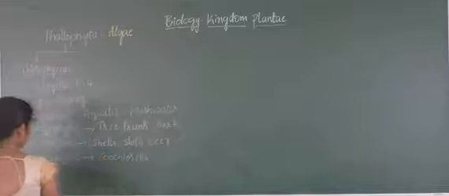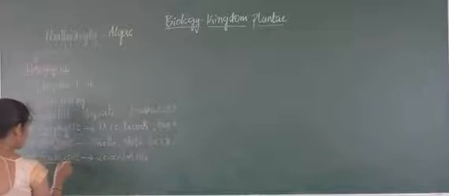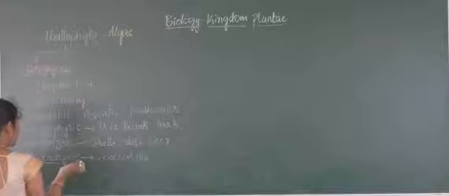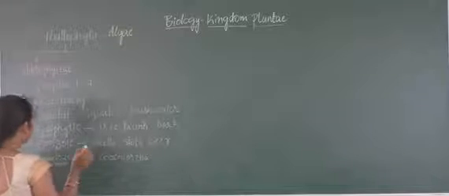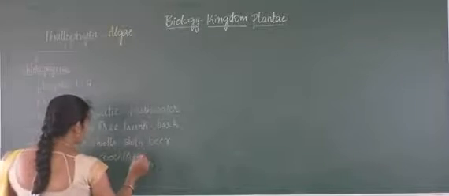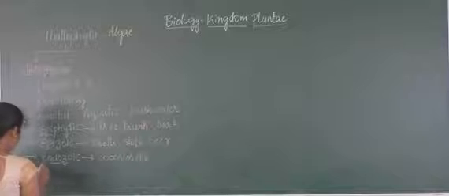Endo means inside, zoo means animals. Example, Zoochlorella.